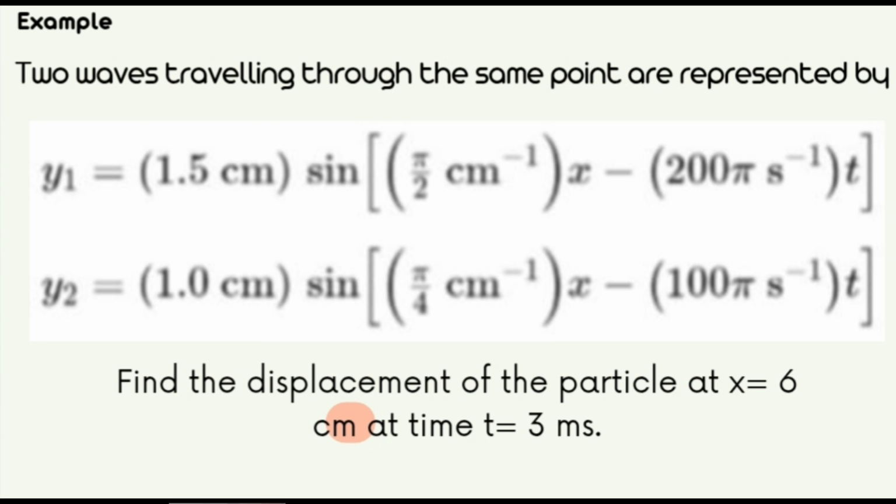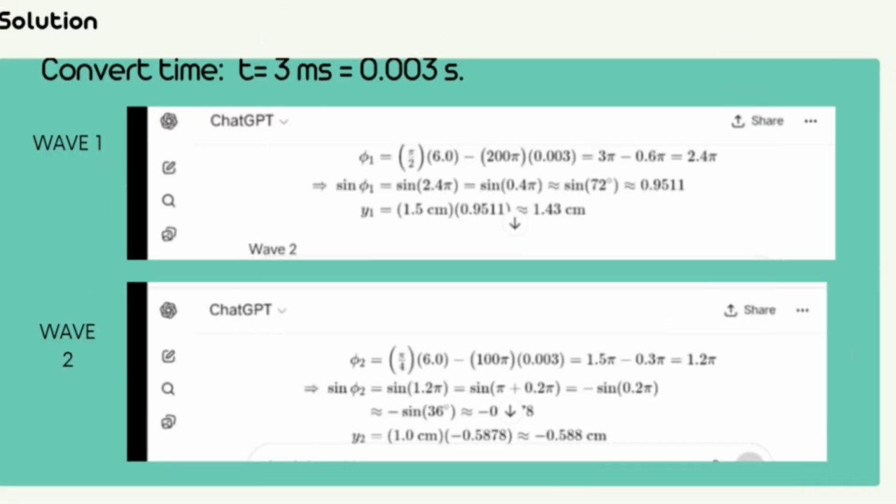Let's solve this example. Two waves traveling through the same point are represented by this. Find the displacement of the particle at x equals 6 cm and time equals 3 minutes. First, the given time is 3 minutes, and it is converted into seconds because the standard unit for time in the wave equation is seconds. So, 3 minutes divided by 1000 equals 0.003 seconds.